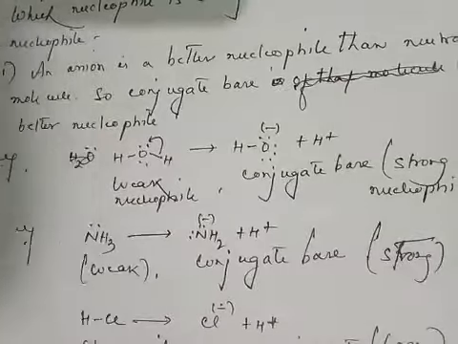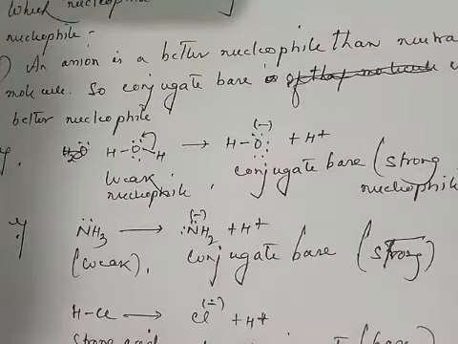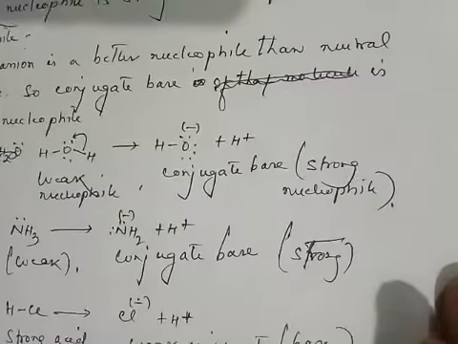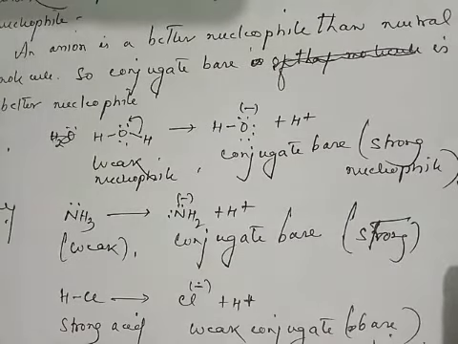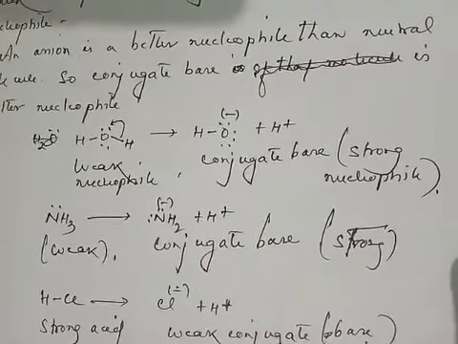The anion has higher electron density than the neutral molecule. So as a result, the conjugate base is a better nucleophile. You know about the conjugate base and the conjugate acid.